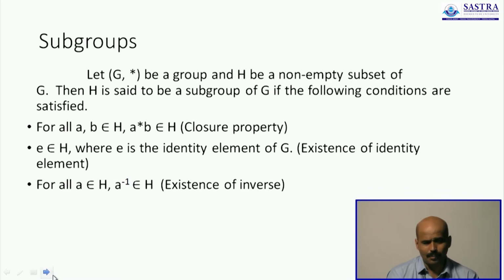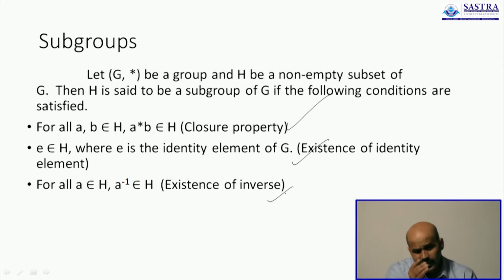The formal definition: let (G, star) be a group and H be a non-empty subset of G. Then H is said to be a subgroup if, number 1, it must be closed. Number 2, it should contain the identity element. Number 3, every element should have an inverse.